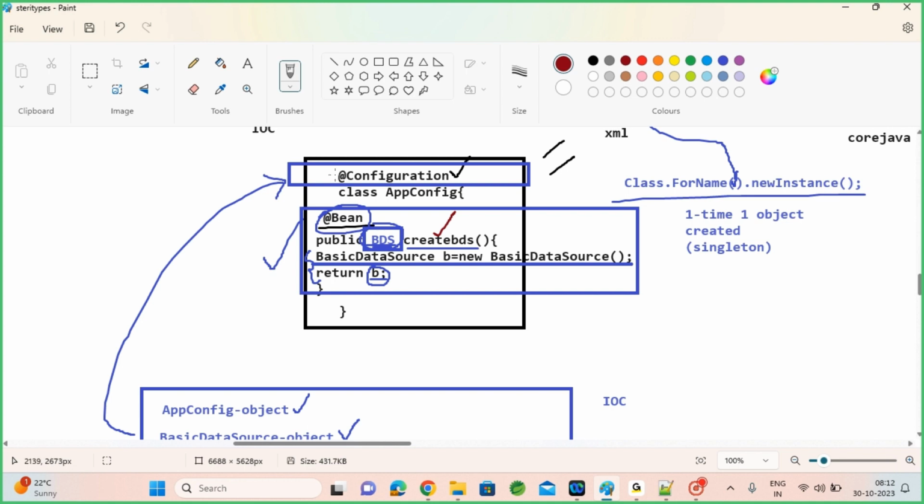So always remember that @Bean should be used inside configuration only. @Bean used inside configuration only, not inside component, not inside controller, not inside service, not in repository. We should use @Bean in configuration only.